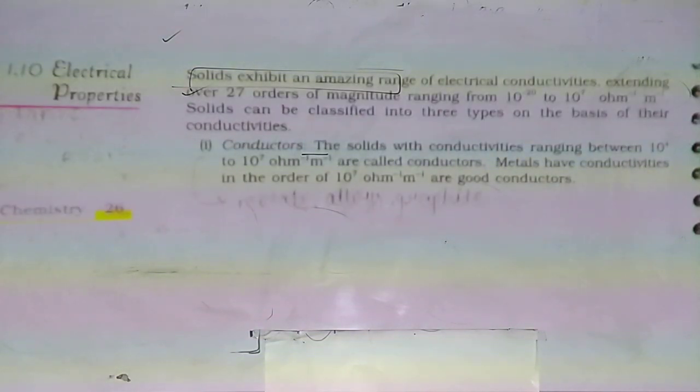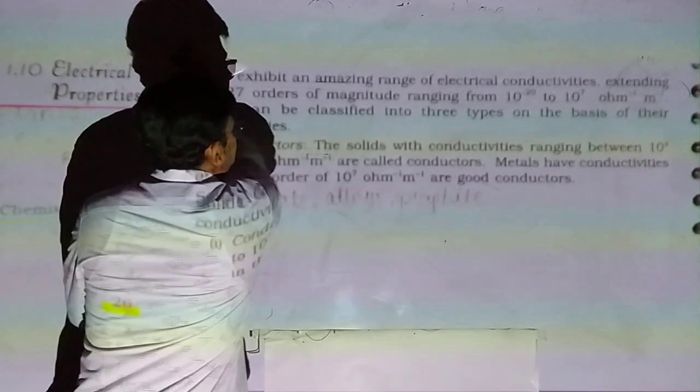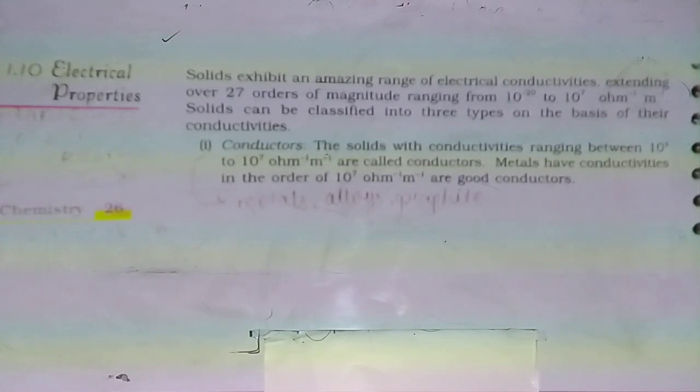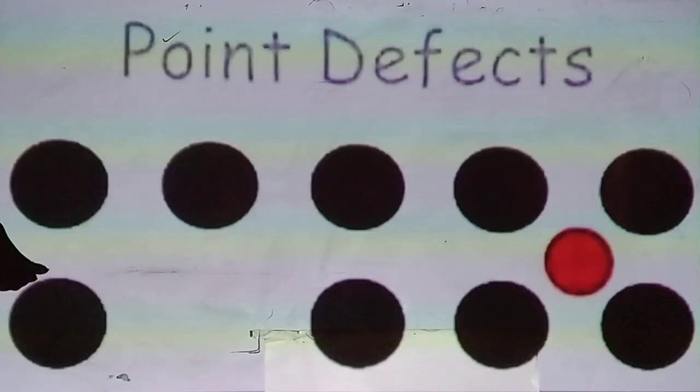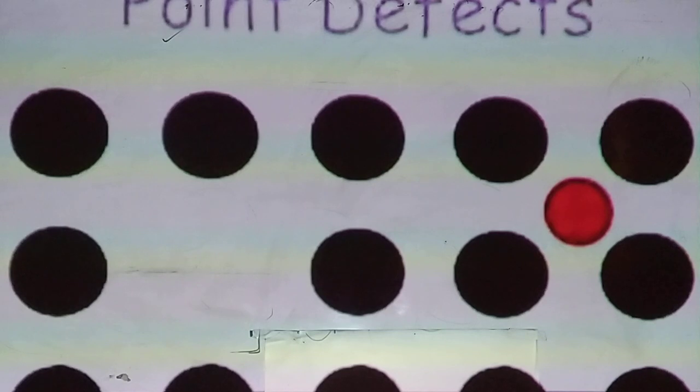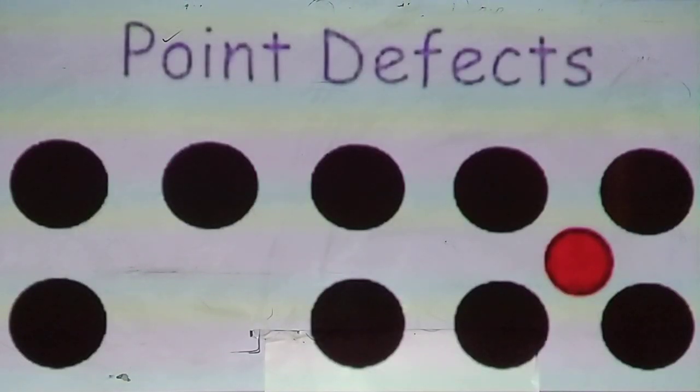Now come to the electrical properties of the crystal. Before that, I am showing you some diagrams. Substitutional impurities, interstitial impurities. This is a point defect. When a defect occurs around a lattice point, it is called a point defect.